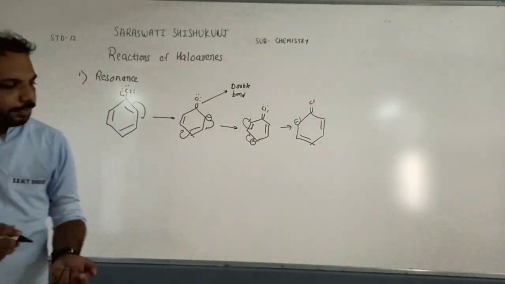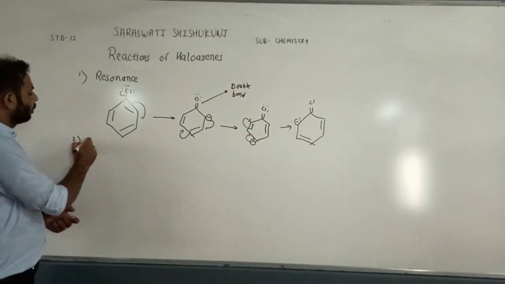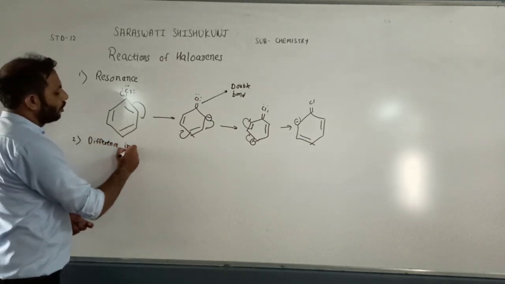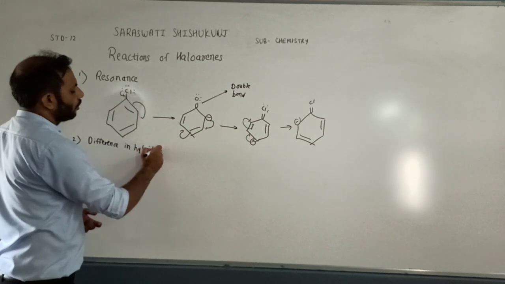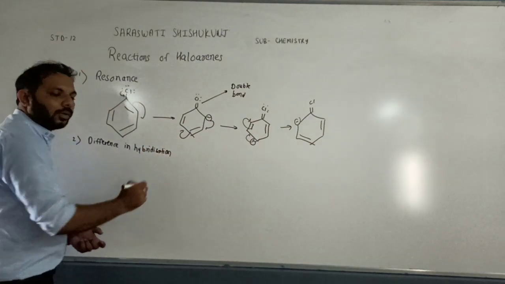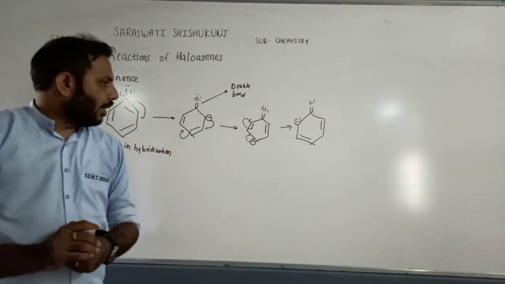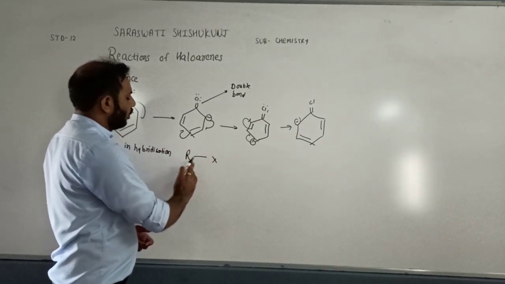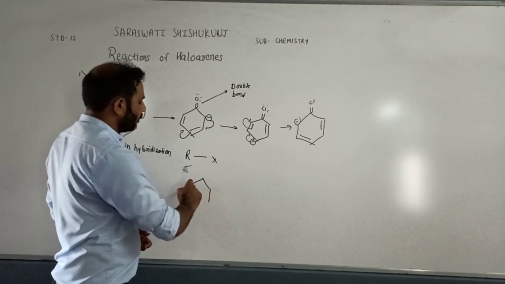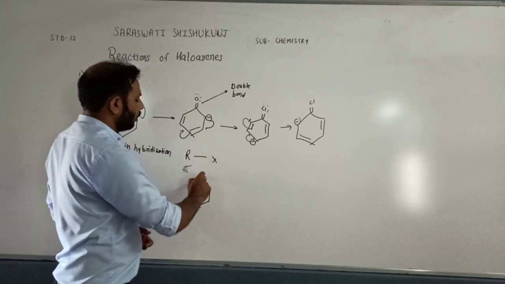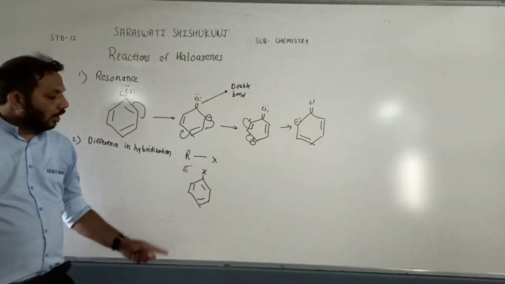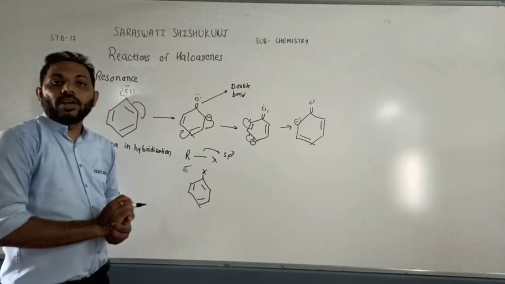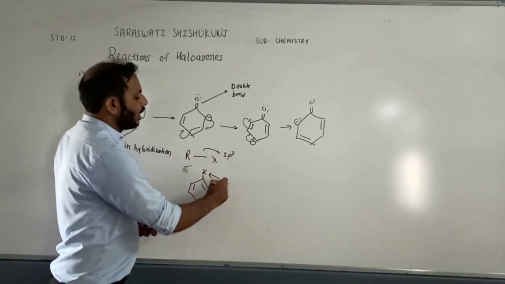Now the second reason is difference in hybridization. So what is the difference in hybridization? If you compare haloalkane and haloarene, suppose this is haloarene. Haloalkane has sp3 hybridization, whereas haloarene has sp2 hybridization.